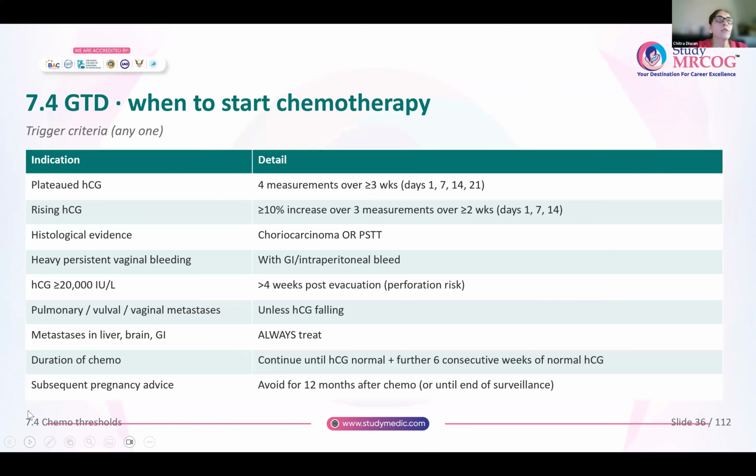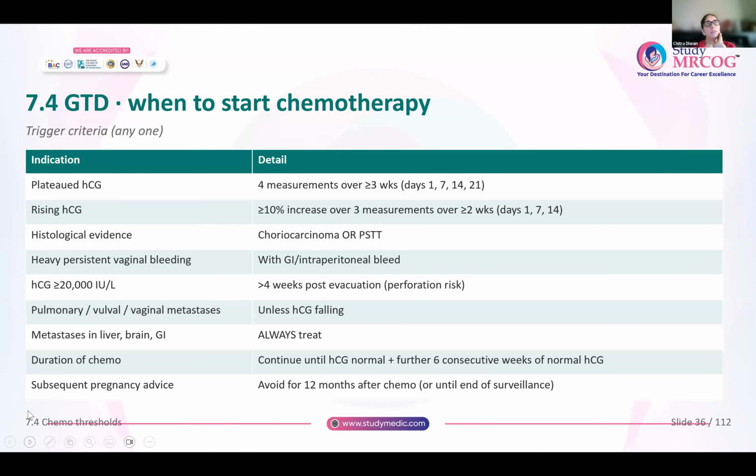Now, do you routinely give chemotherapy to any woman who has undergone evacuation of a molar pregnancy? No. There are some criteria. Okay. So that is why we are following up these women very meticulously, and we are doing the beta HCG levels. Now, if the beta HCG levels become plateaued, so 4 measurements over 3 weeks, that means on day 1, 7, 14 and 21, you see that the levels are not falling and they are remaining the same. That means the levels have plateaued.